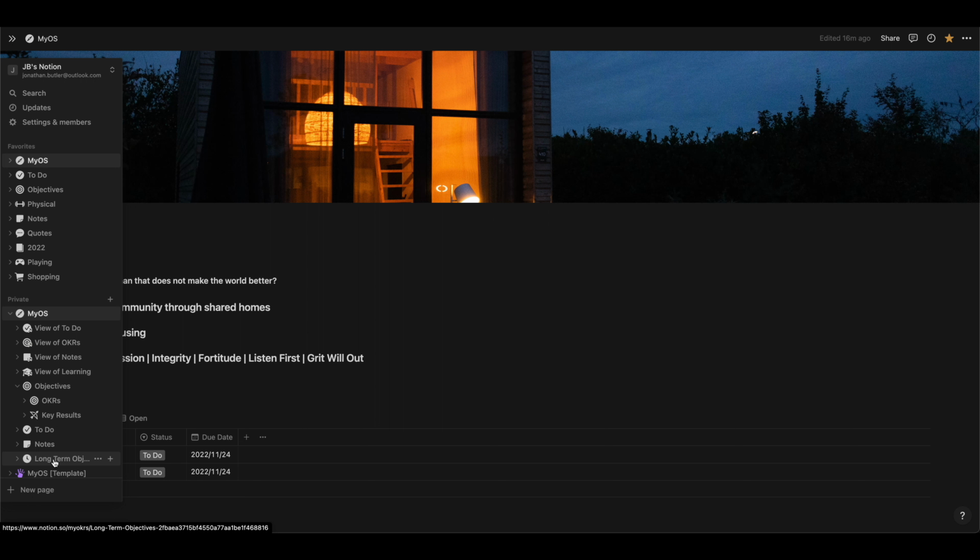I'll get into long-term objectives maybe in a different video if people are interested in it, but it's essentially taking objectives, looking out way longer than a quarter. So what are these objectives that I want to cover in years or maybe half a decade or a decade, and then starting to track those as well. Right now, I think most people just should focus on their OKRs and really making sure that they've got that figured out. And then I might do more content around long-term objectives as well. So yeah, those are there as well.